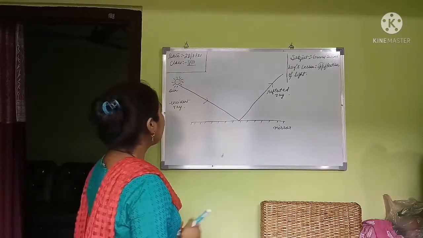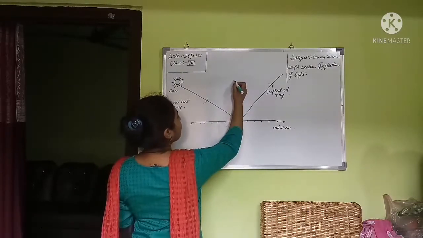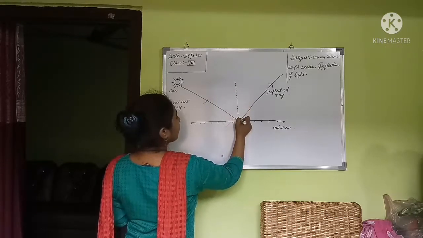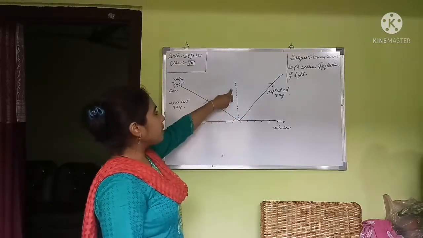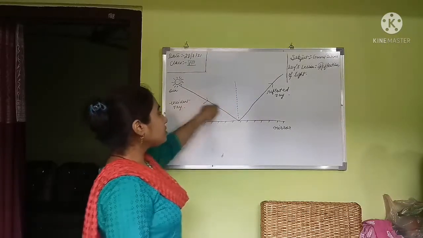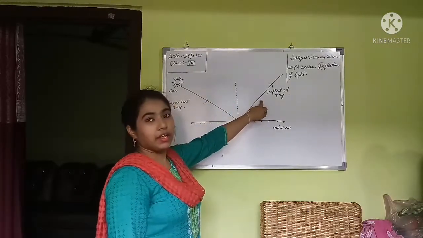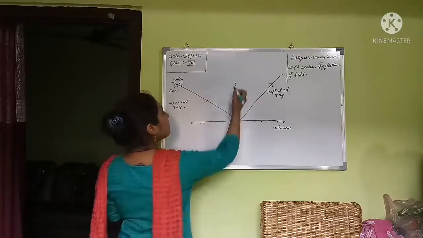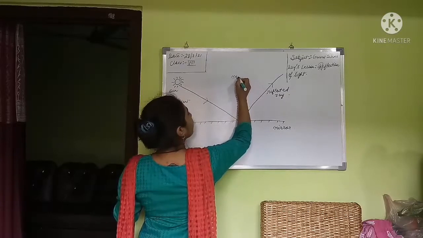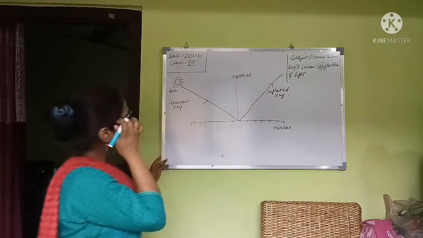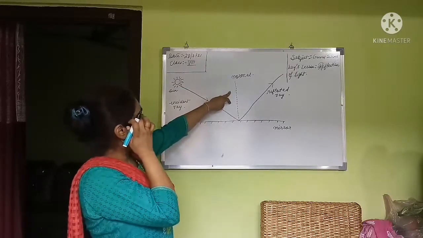Okay. This perpendicular line between the incident ray and the reflected ray is known as the normal. Okay, this is known as normal.